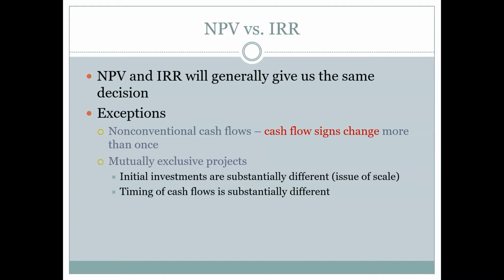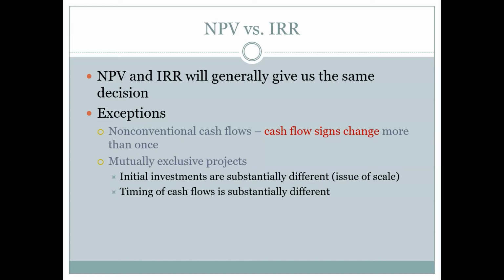The second case is when we have what are called mutually exclusive projects. This is the case when the firm has two potential options, but it can only take one of those options for whatever reason. Some of the most common reasons are, say, we have a piece of land that we're going to build on, and so we can only build one thing or another. If I have a piece of land on King Street, I can only build a bar or a restaurant or a bank or a store, but I can't build all 5 or 6 or even 2. I can just take one project or the next.